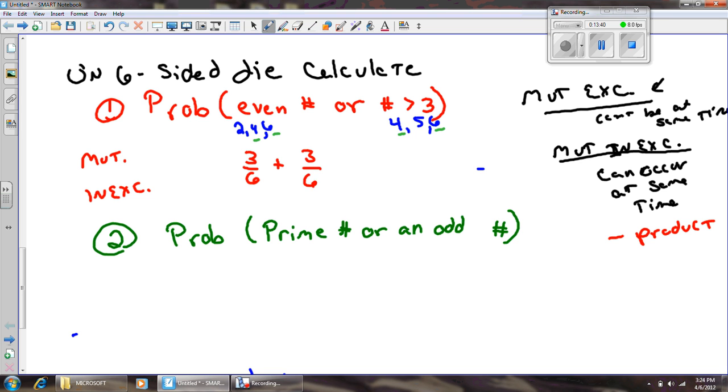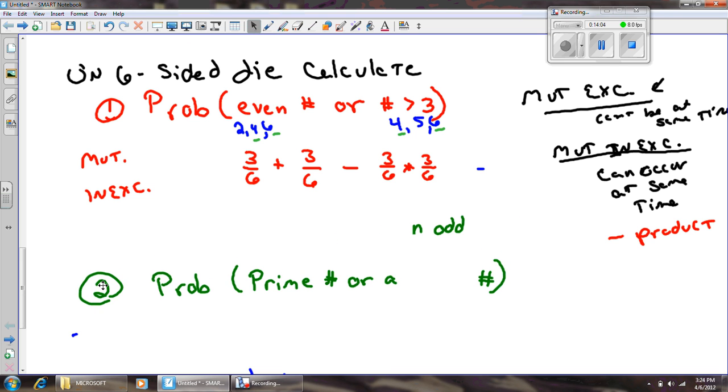Except now I have to subtract the product of 3 out of 6 plus 3 out of 6. So, oh wait, did I do that right? 3 out of 6 times 3 out of 6. Yeah, I have to subtract the product of the two events happening together. I said multiply, I said product, but I wrote plus, so forgive me for that.